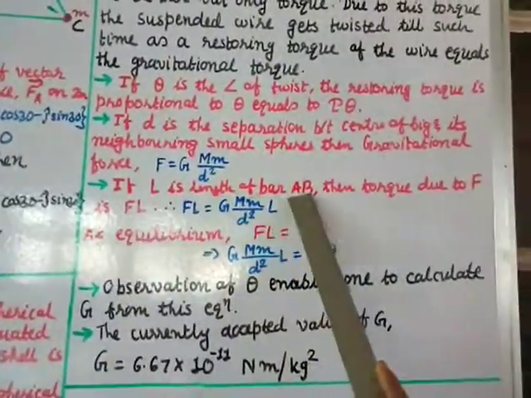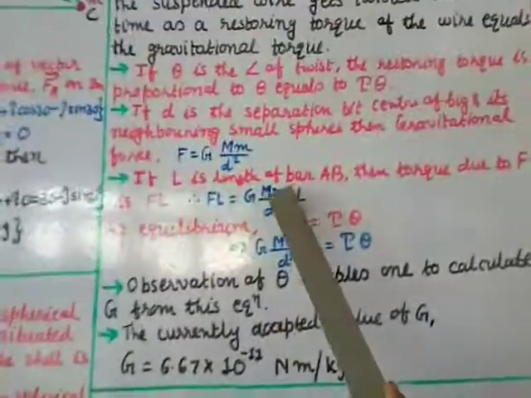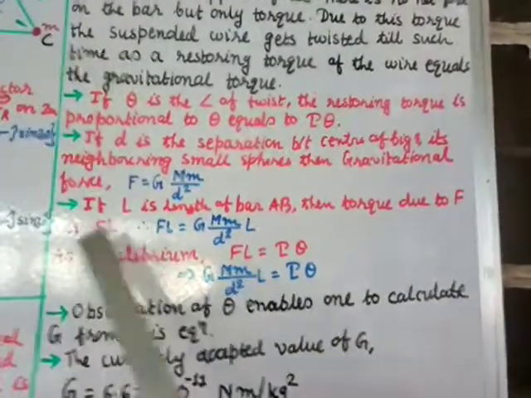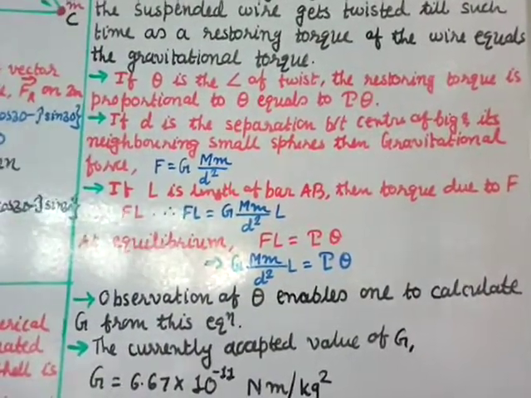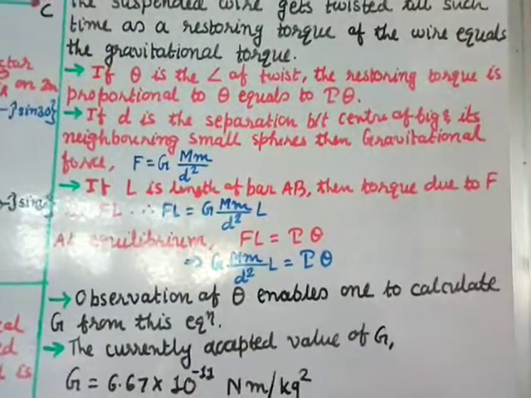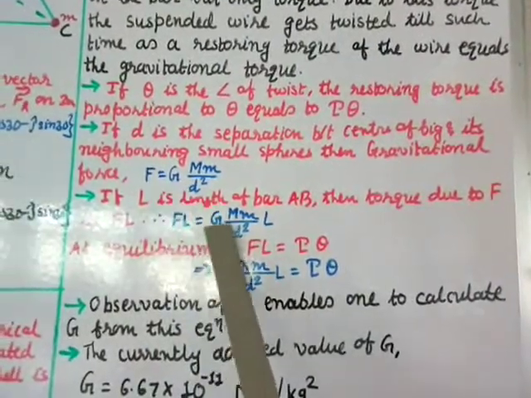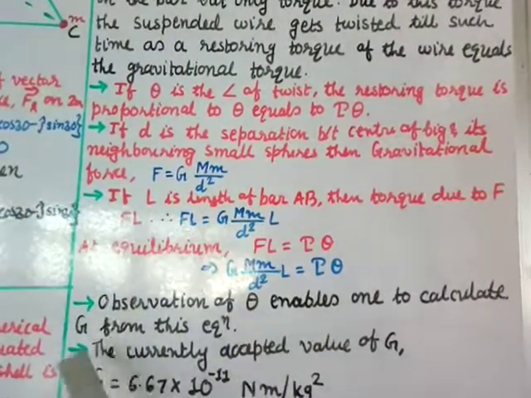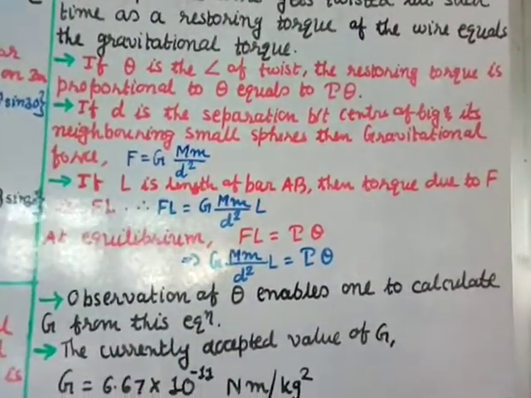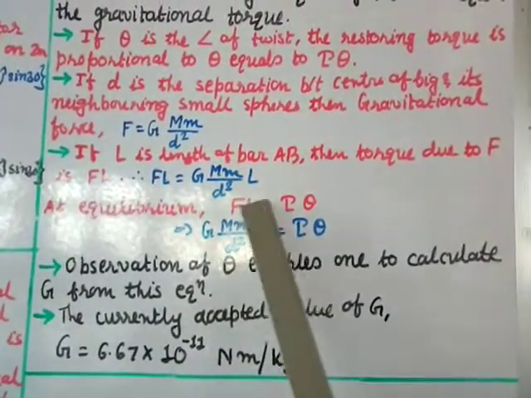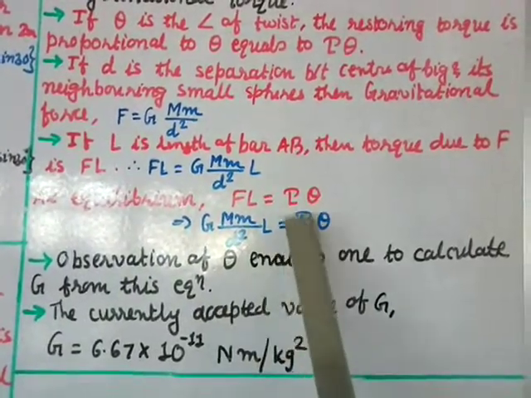If L is the length of the bar AB, as I already mentioned, the length of the bar is capital L, then the torque due to F is FL. We know that torque is the force into the perpendicular distance, so here the force is F and the perpendicular distance, the length of the bar, is capital L. So the torque will be FL equal to G M m by D square into L. At equilibrium, this FL and tau theta will be the same, so FL equals tau theta. Placing the value of F, G M m by D square into L equals tau theta.